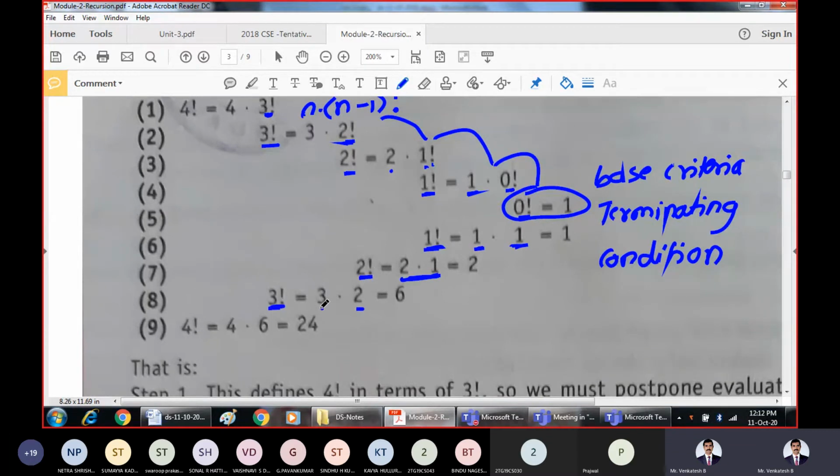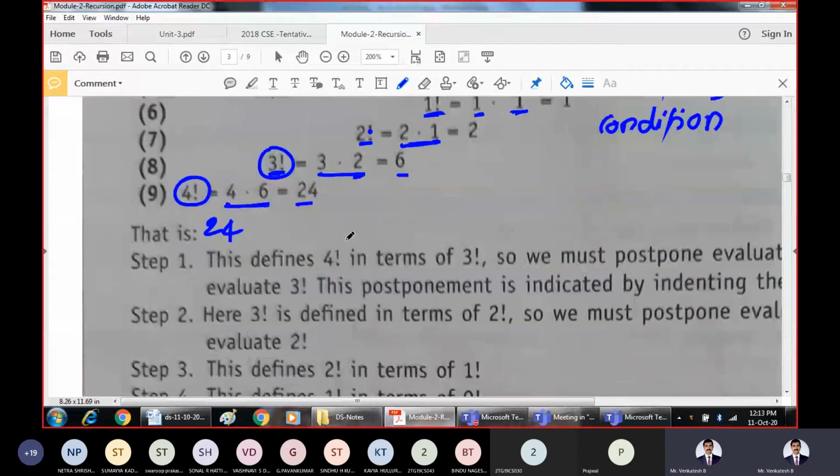3 factorial is given by 3 into 2 factorial. Factorial 2, we know that it is 2 only. So 3 into 2 is how much? 6. What is the result of this 3 factorial? 6. Now 4 into 6 is how much? 4 into 6 is 24. So what is the final result of factorial 4? The final result of factorial 4 is 24. That is how we solve the recursive procedure.